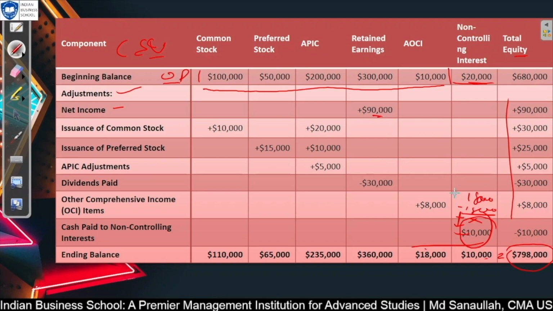Otherwise, if they have any retained earning part coming into non-controlling interest based on their percentage of share, and they have not been paid any cash, that will keep on adding here. So it will keep on increasing. Normally it should increase. Then common stock, whatever you issue, will be added. Then preferred stock, whatever new stock we issue, will be added. Then we have additional paid in capital, the difference between par value and what people are paying based on share price, which will come here. Then adjustment may come in negative or positive based on the situation. After considering everything, you will have the total ending balance.